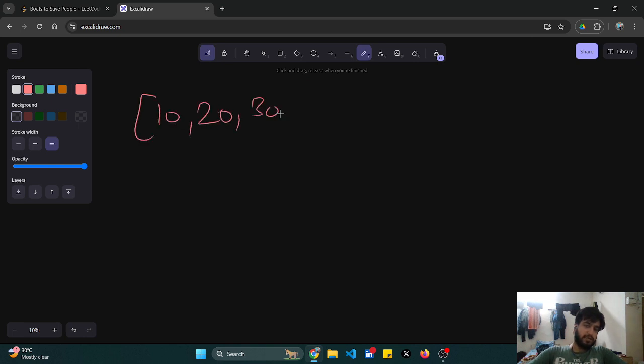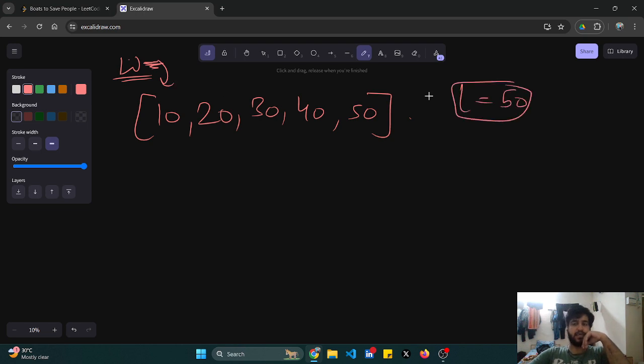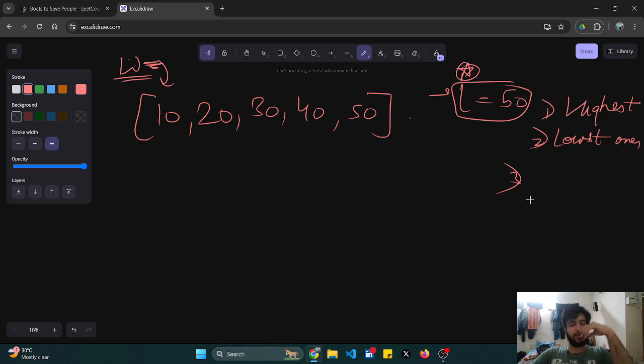Now think of it like this. These are the weights of the people that are given. My limit is 50. I have rejected the highest ones together. I have rejected the lowest ones together. Now what can be my optimal choice? We are not taking the highest ones together, and I am not taking the lowest ones together. But what seems to be my optimal choice is, what if I put the highest and the lowest ones together?